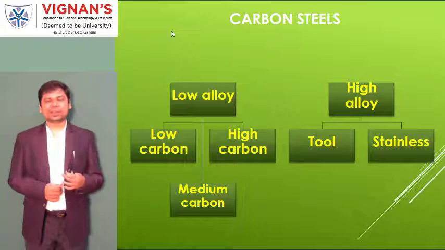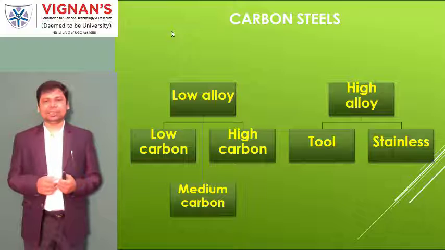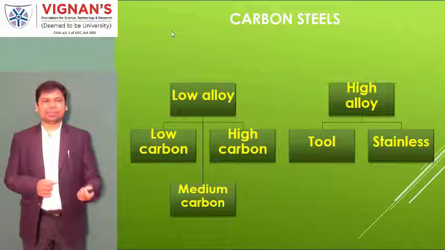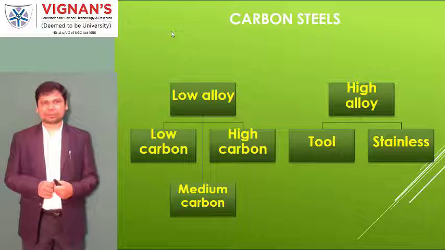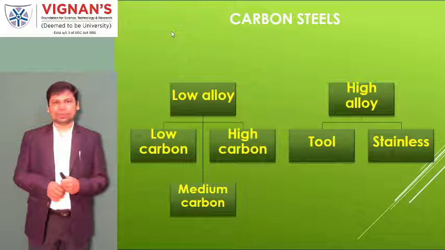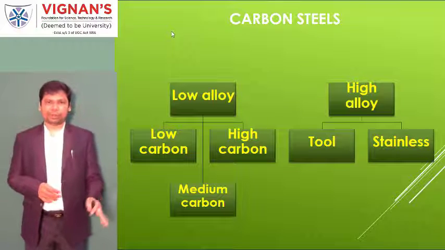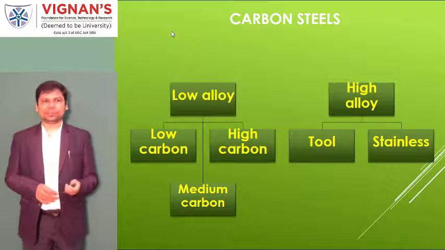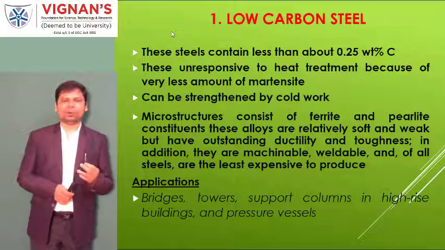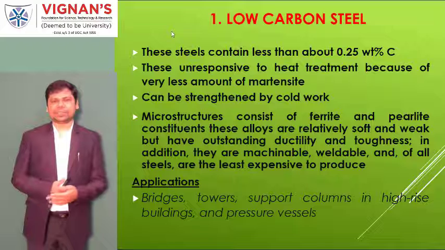So in the low alloys, we categorize three things: low carbon steels, medium carbon steels, and high carbon steels. And then in high alloys, we talk about tool steel and stainless steel. So this is what we are broadly discussing. We will go very quickly through all these things, their properties and applications.